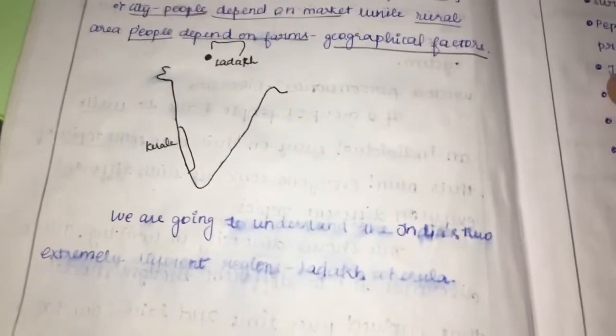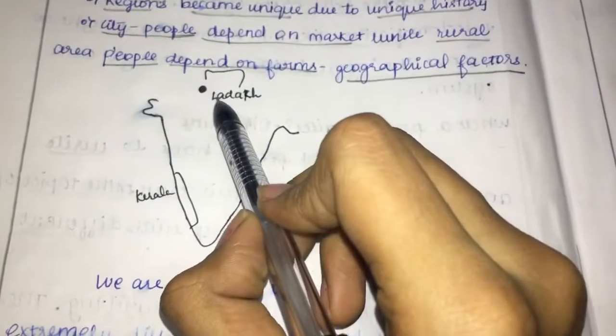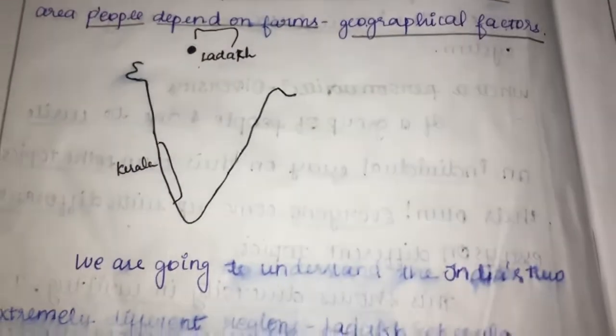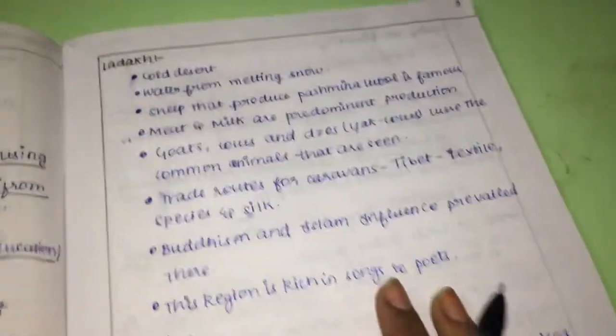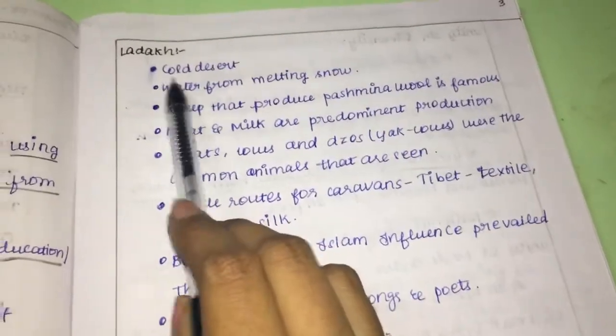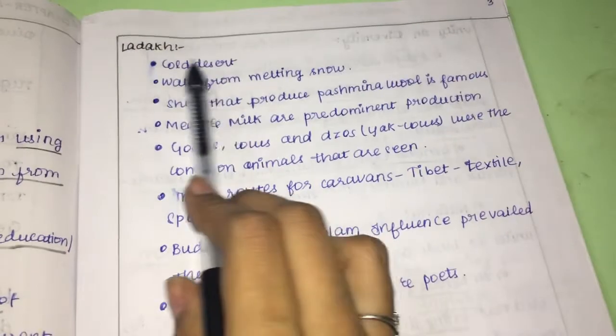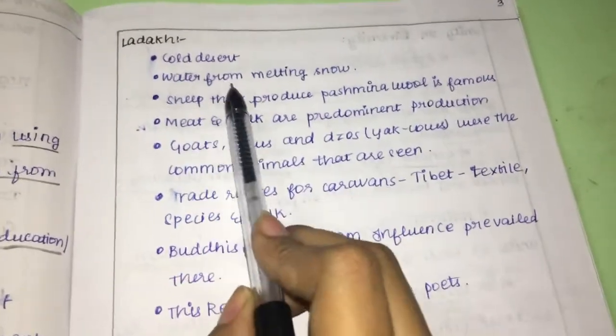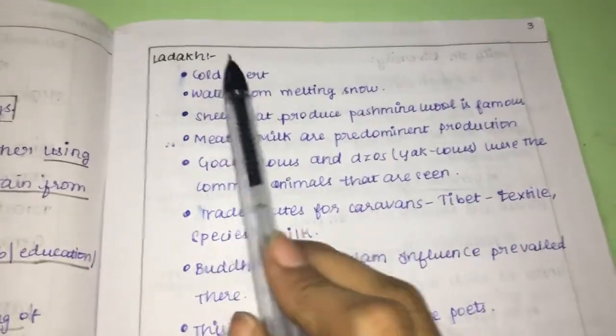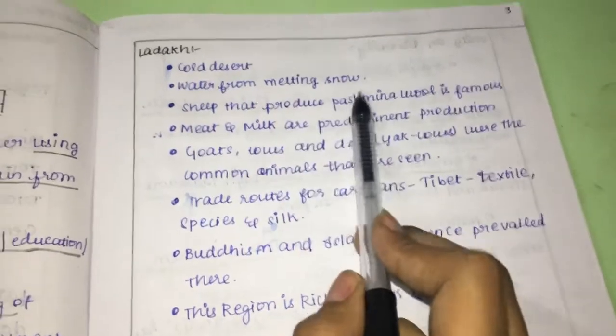Now we are going to understand two extremely different places in India, that is Ladakh in the north and Kerala in the south. For example, we are taking these two regions to show the diversity. So now coming to Ladakh. Ladakh is known as a cold desert, and they get water from melting snow.